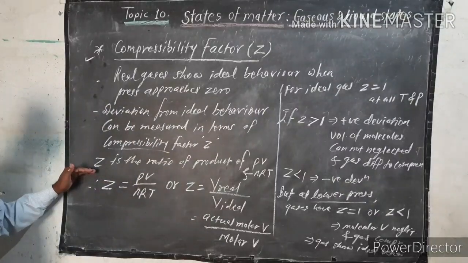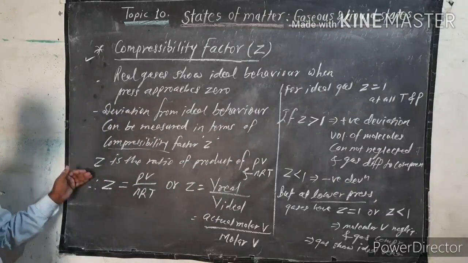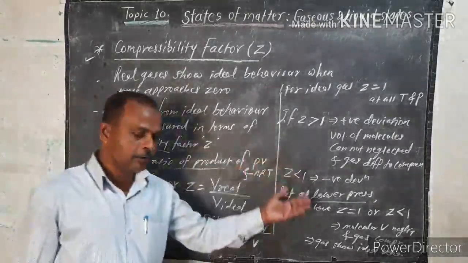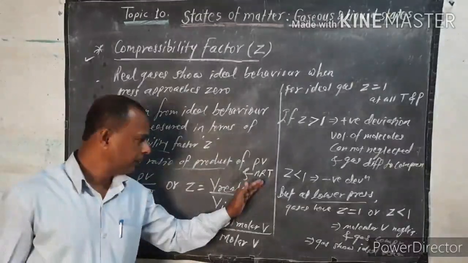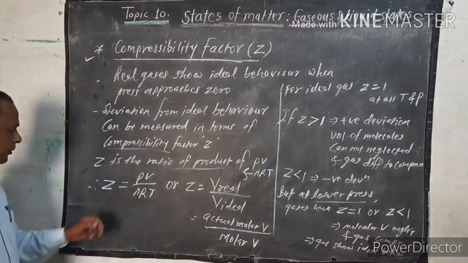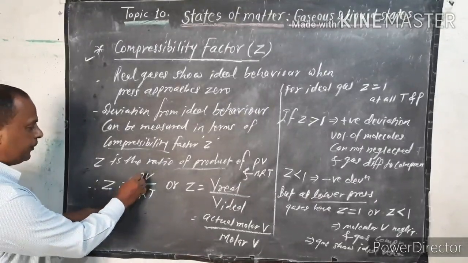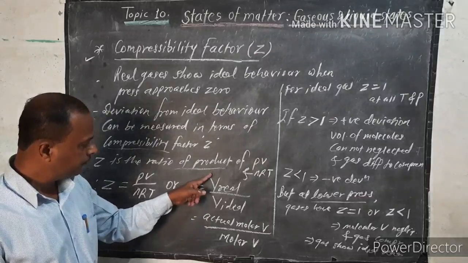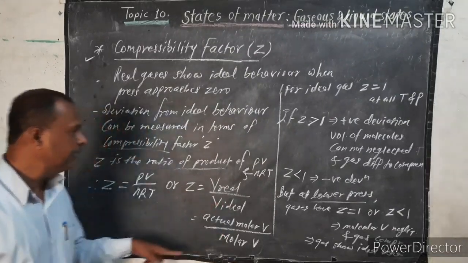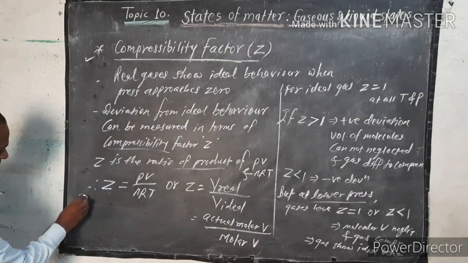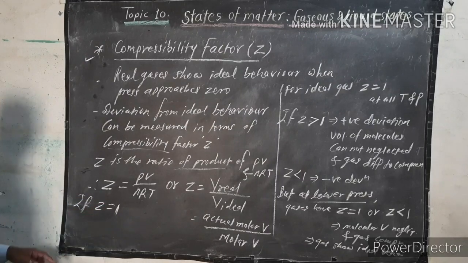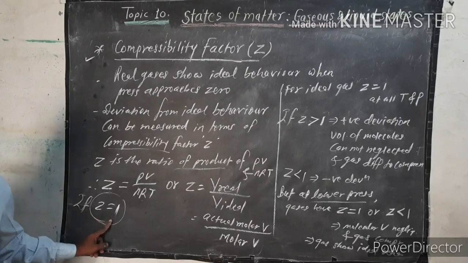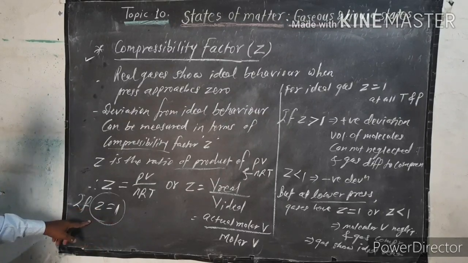Okay. Now, what is Z or the compressibility factor? Z is the ratio of the product of pressure and volume to nRT. Therefore, Z is equal to what? Z is equal to PV divided by nRT, or Z is equal to V real divided by V ideal volume. Do you understand? If Z is equal to 1, at that time it is ideal gas behavior. Do you understand?